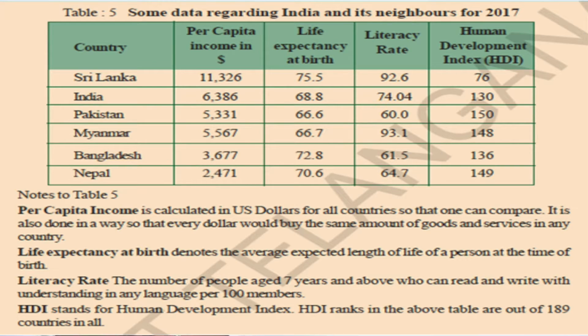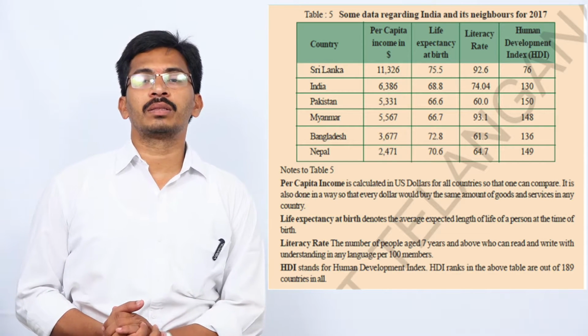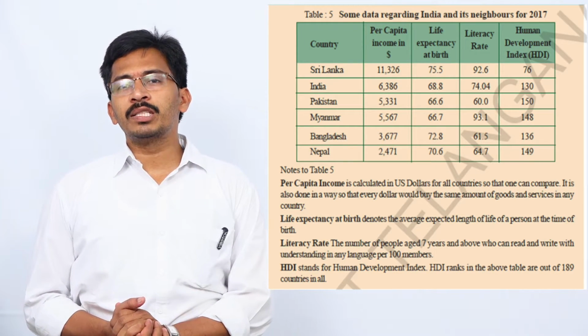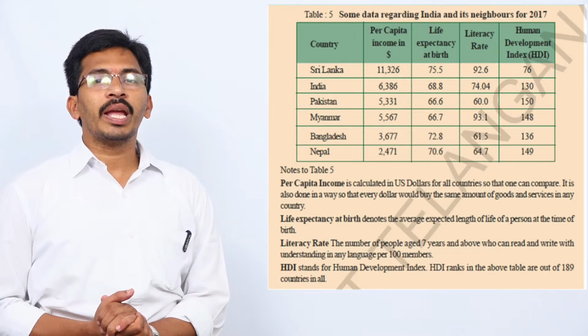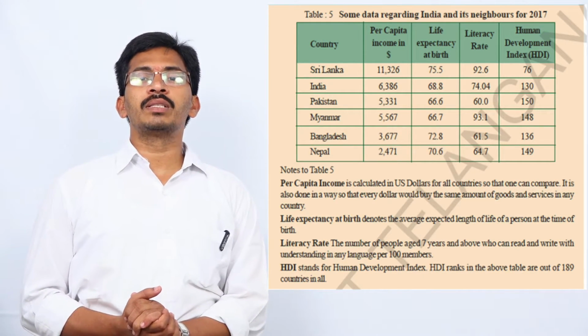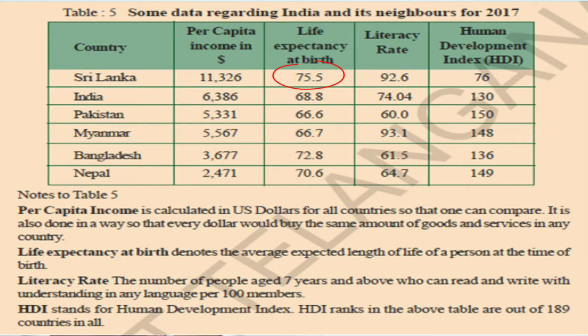The next column that is shown here is life expectancy at birth. In life expectancy at birth, India's life expectancy at birth is 68.8. The highest life expectancy in neighboring countries held by Sri Lanka with 75.5 years. The life expectancy at birth in India is 68.8 years. The life expectancy is least in Pakistan with 66.6 years.